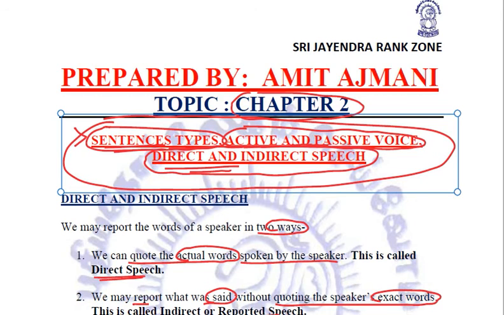Then we studied about the various phrases and the types of phrases. We studied about the complements and the types of complements. We studied about the clauses and the type of clauses. And after studying all these basic parts of the sentences, then we studied about the types of sentences. Depending upon their function, we have seen 4 types of sentences: the imperative sentences, the exclamatory sentences, the interrogative sentences, and the declarative sentences, right?